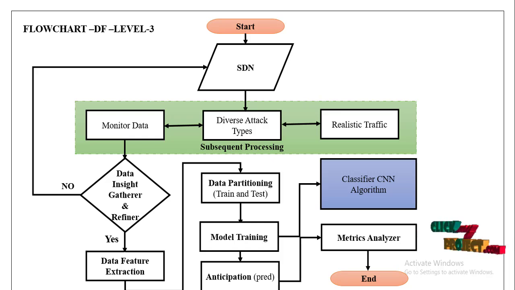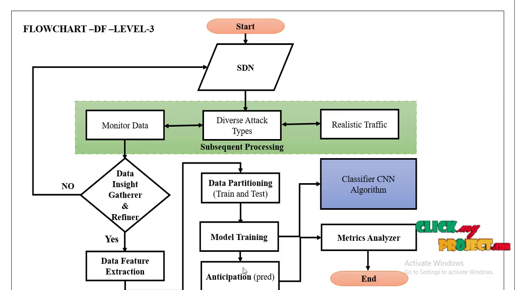Our project flowchart is as follows. First, we move on to the SDN dataset we have taken. After monitoring the process, we move on to data gathering and the refining process, the data pre-processing step. Next, we move on to data feature extraction and the data partition process, 80% training and 20% testing. We then move on to the model training process using the CNN classification algorithm.